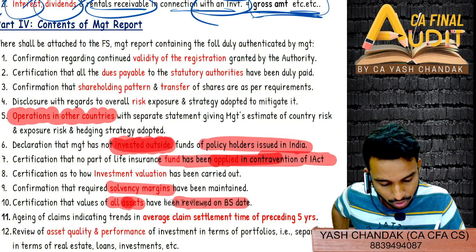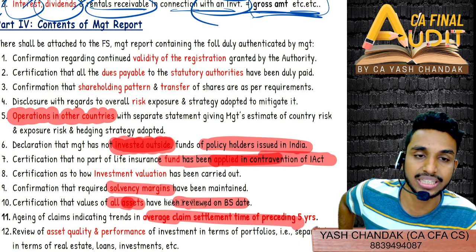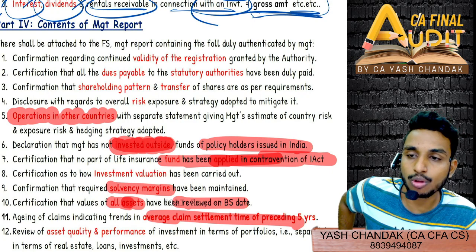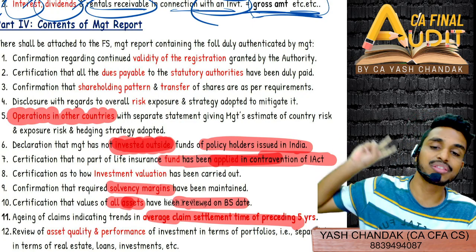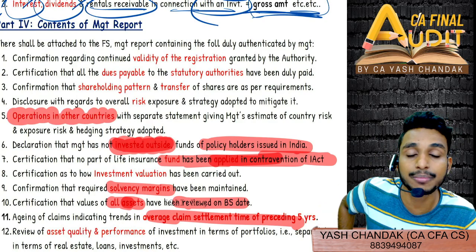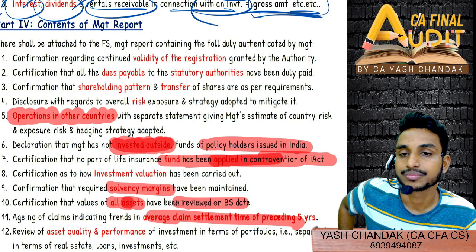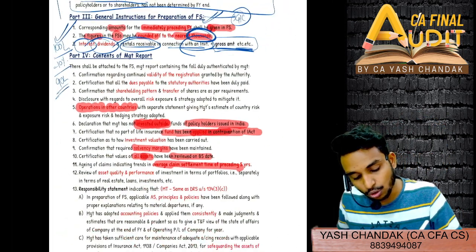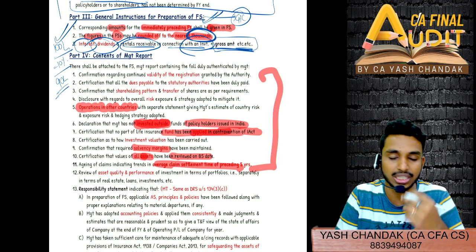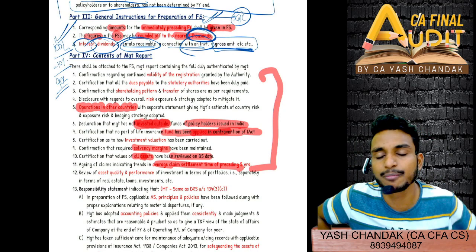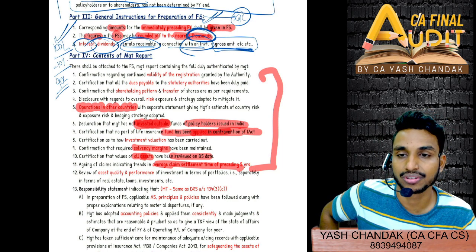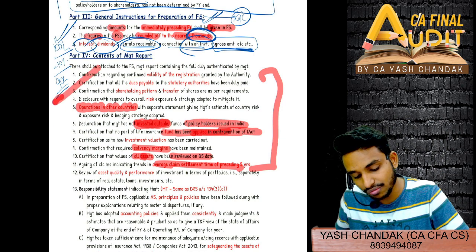All assets have been reviewed, and average claim settlement period regarding that also, because any complaint against you, you will be dragged in the court of law. So solvency margin also you have to be wary about. All assets have been reviewed as on the balance sheet date. Average claim settlement period, how much it is, you will have to keep it to the minimum. Okay. So accordingly I have assembled all the points sequentially, so that some flow is created which will help to learn all the points in the answer. So you can go through this once again.